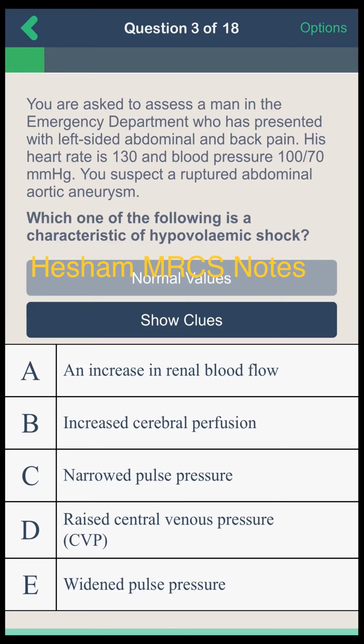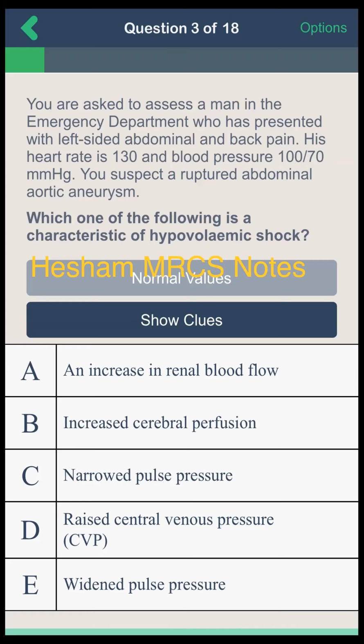Then I will clarify the pulse pressure. Pulse pressure is the diastole subtracted from the systole. Systole will be decreased due to decreased blood volume, and diastole will be increased due to increased systemic vascular resistance. So the above will decrease and the below will increase. This is called narrow pulse pressure. And cerebral perfusion, do you know what the cerebral perfusion pressure is?